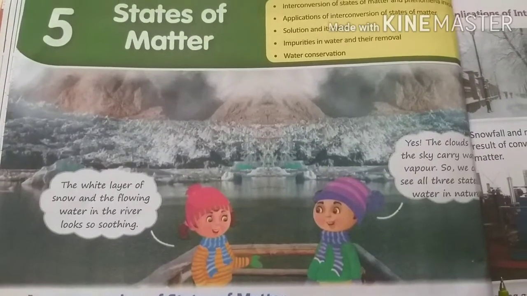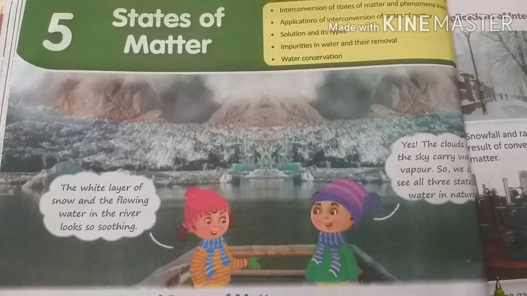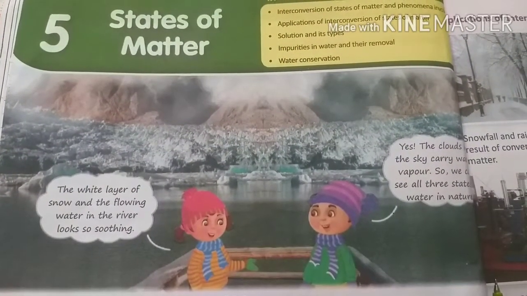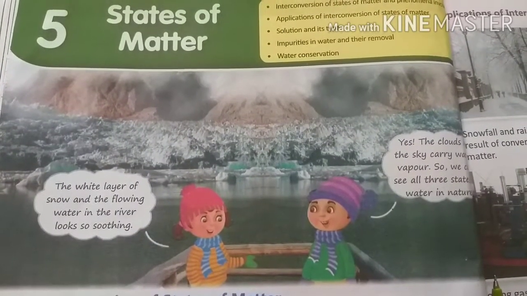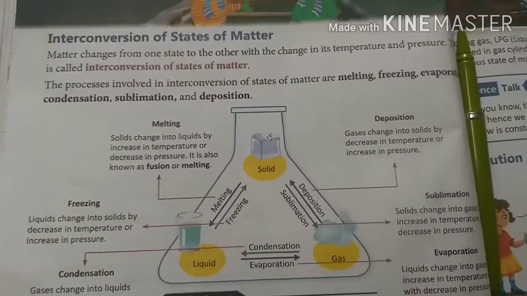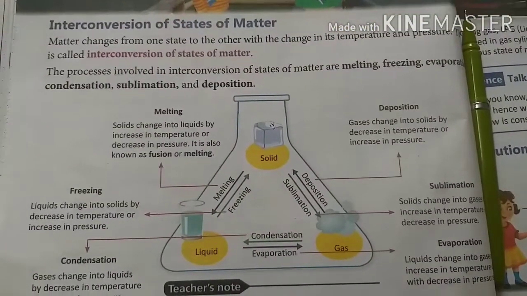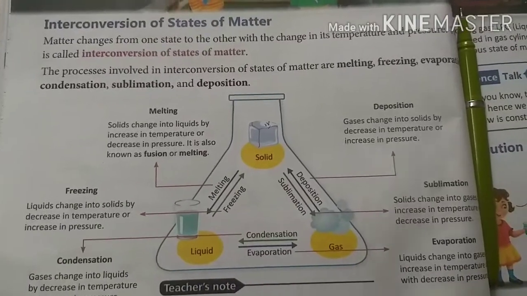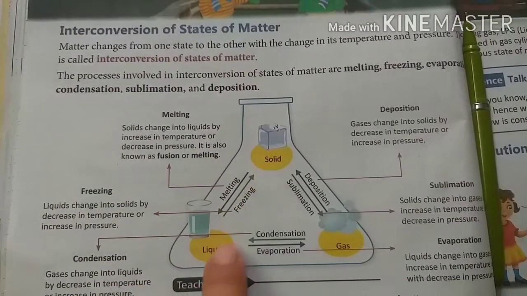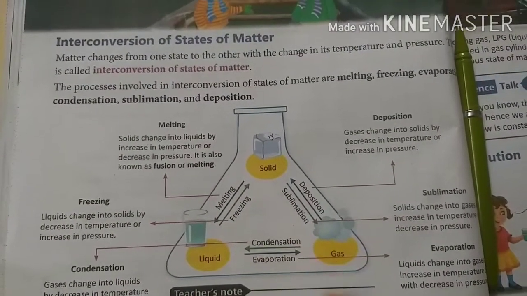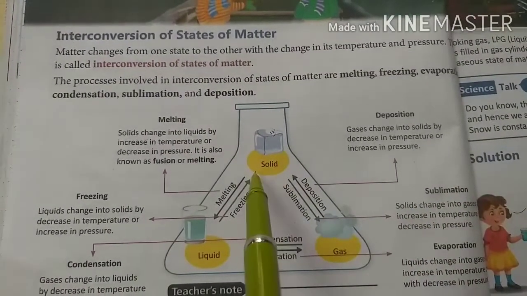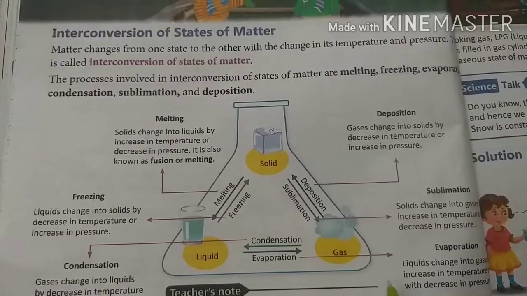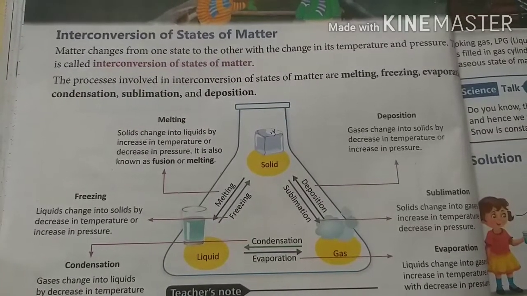So I am going to tell you about different states of matter. How can one state change into another state, do you know? As you can see in this picture, what happened? Solid is converting into liquid and liquid is converting into gas. So this is an interconversion of states of matter.